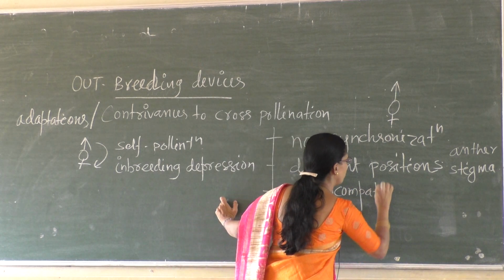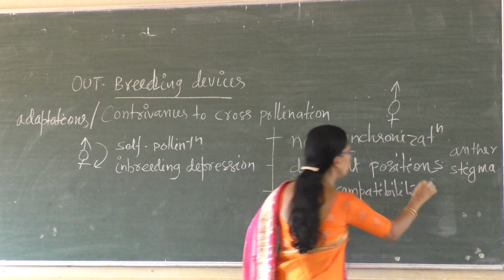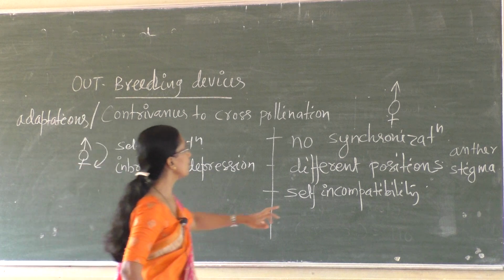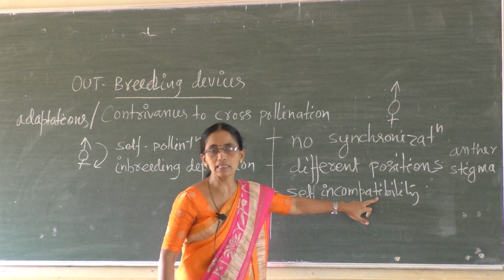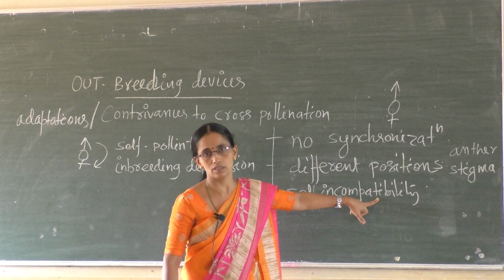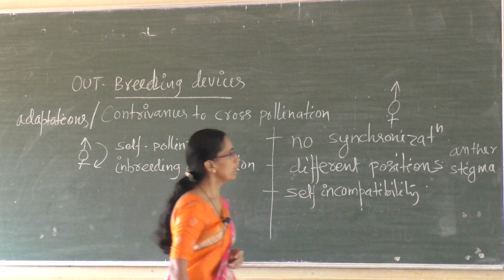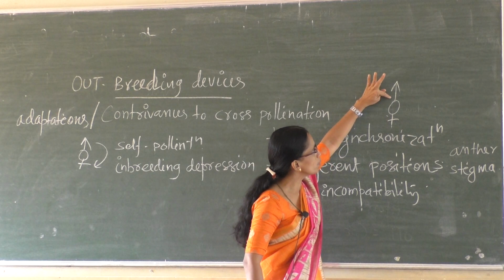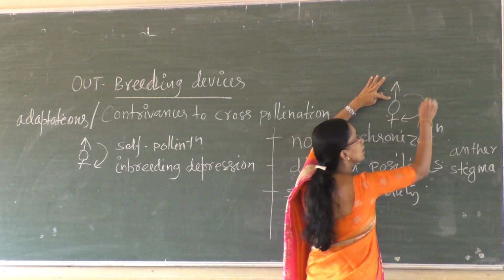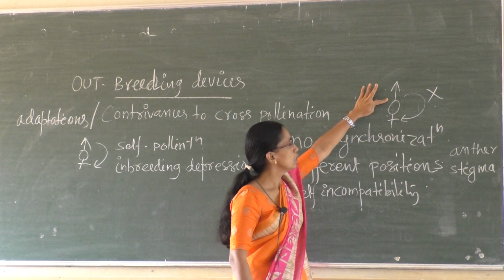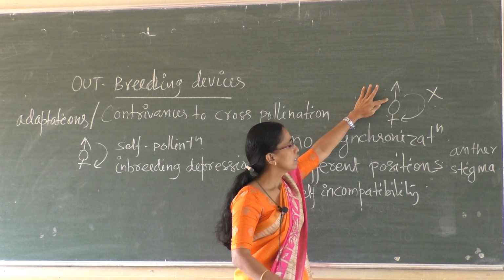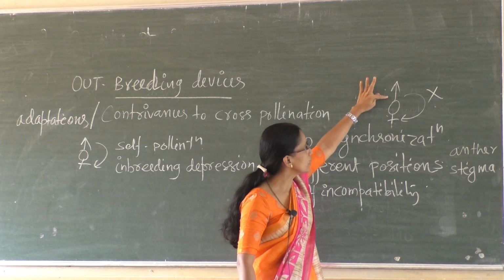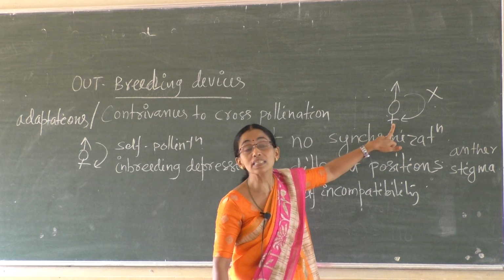One more concept is self-incompatibility. So what is incompatibility? Incompatibility refers to not matching. Before that, think of a bisexual flower. Pollen produced by the flower cannot match to the stigma of the same flower. Pollen produced by the flower won't match, is not compatible.